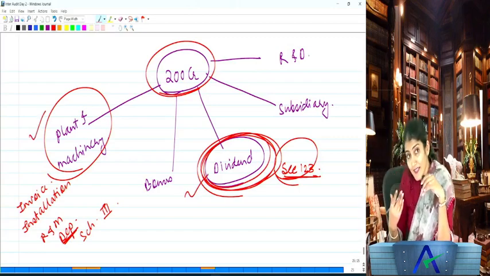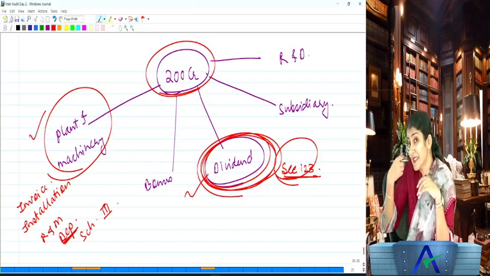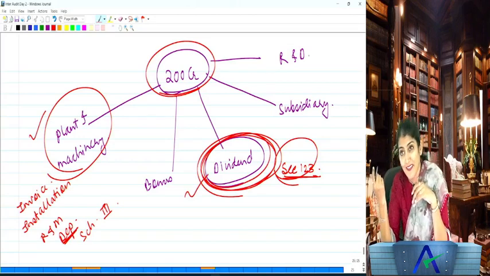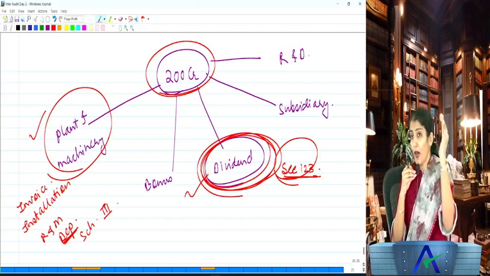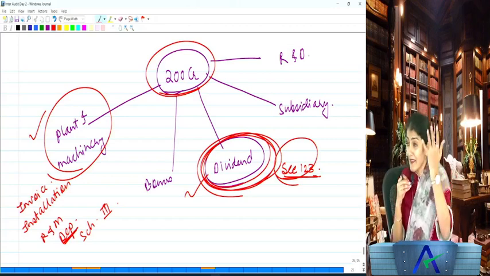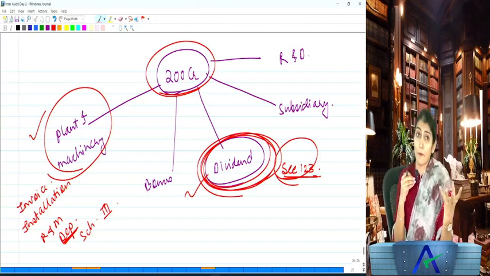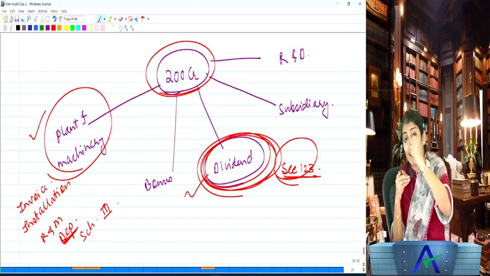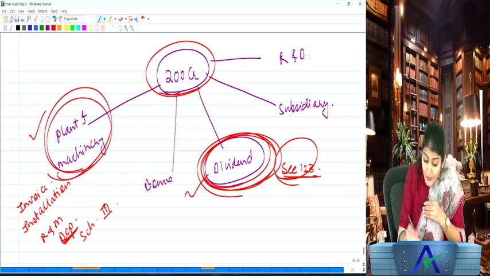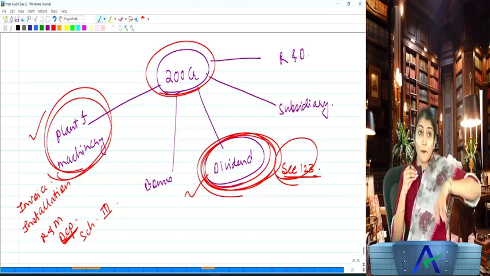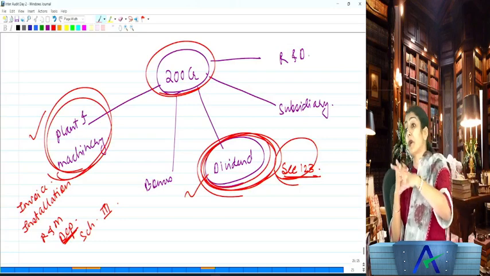As an auditor, are you concerned with the decision making of the management? Are you doing an audit of whether that decision is profitable or non-profitable? Whether that decision is prudent or imprudent? Are you concerned with the decision making of the management? No. If they have purchased plant and machinery, then the auditor will report that depreciation is not correctly charged.